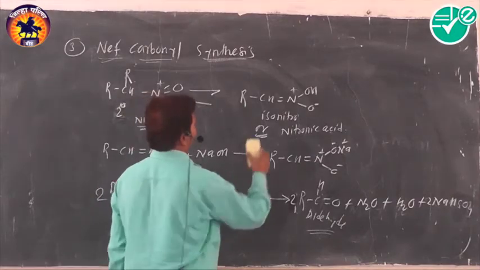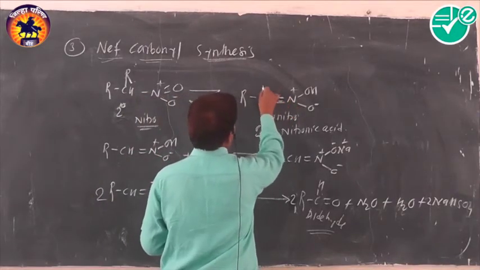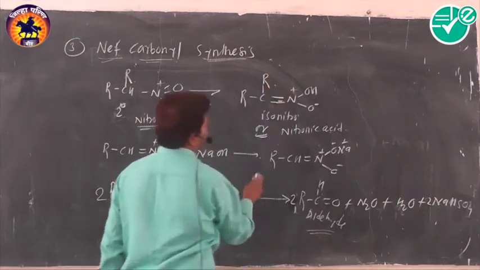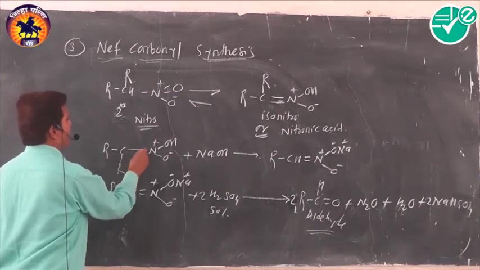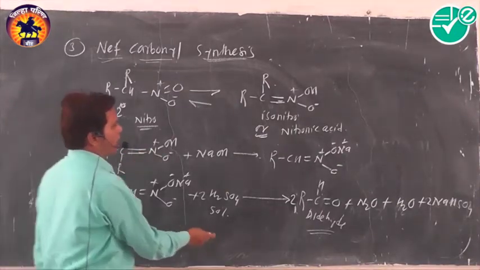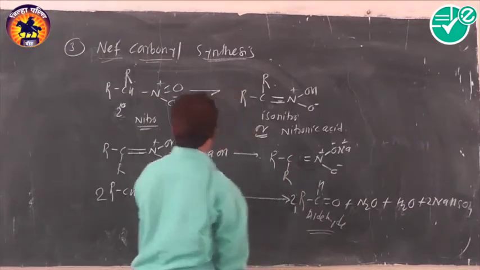The secondary nitroalkane shows this type of tautomerism, and we can represent this form in this way. Here it undergoes tautomerism and reacts with sodium hydroxide.